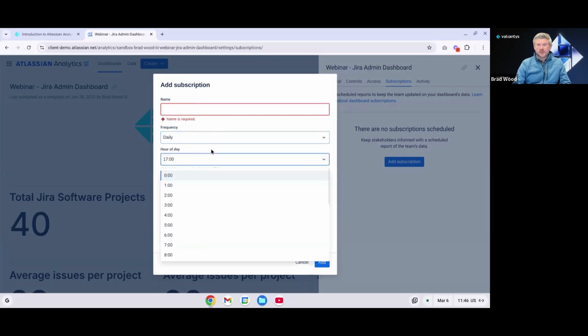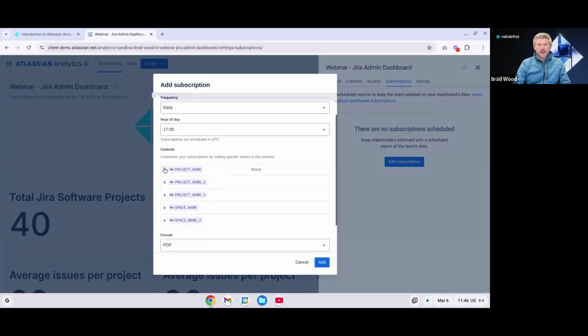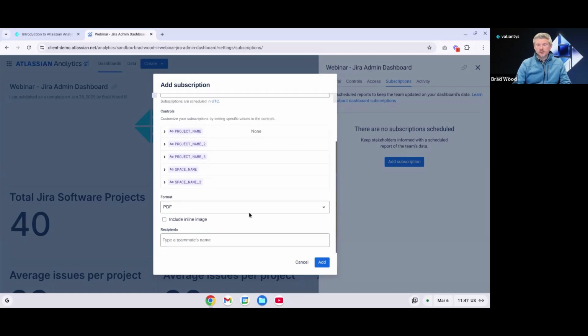What time of the day do we want to send that? We can select the value that we want in the controls for this subscription. So what are we going to see in our charts when this is sent? Choose a format to send this, so PDF, CSV, or both. We can also include an inline image to that email, and then add your recipients, and that is on a user-by-user basis. And those users are going to need to have access to your dashboard in order to receive the subscription. So that can be really helpful.